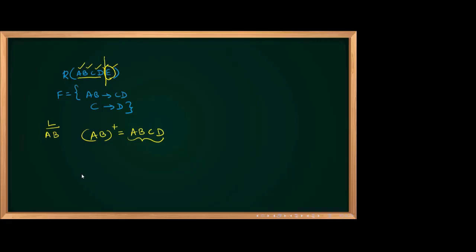Is AB a candidate key or not? Yes or no? Surely no. Why? If AB were a candidate key, the closure should give A, B, C, D, E. But E is not coming. This clearly shows the uniqueness property is not satisfied. The first property itself is not satisfied, so AB is not a candidate key.